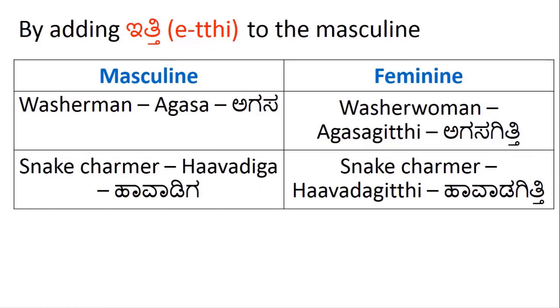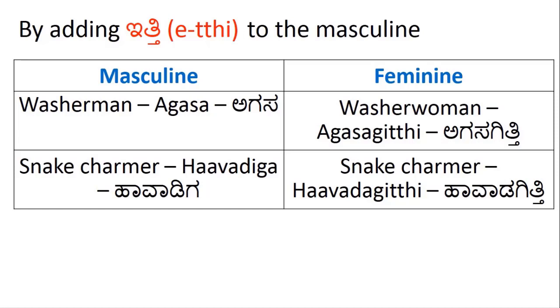By adding itti to masculine. Once again, the usage is very limited. Agasa is a person who washes clothes. Agasagitti is a person who is feminine.